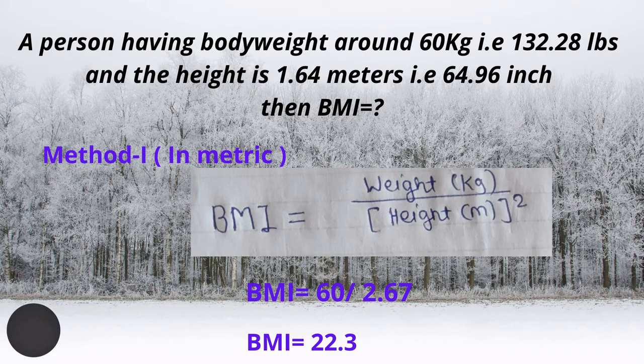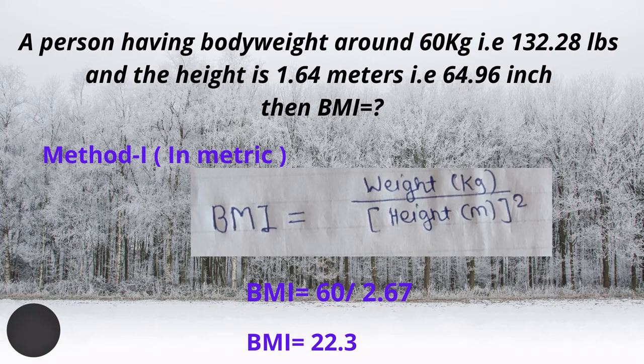Let's move forward and understand calculating BMI with an example. Assume a person having body weight around 60 kg, that is 132.28 pounds, and the height is 1.64 meters, that is 64.96 inches. Then calculate BMI.